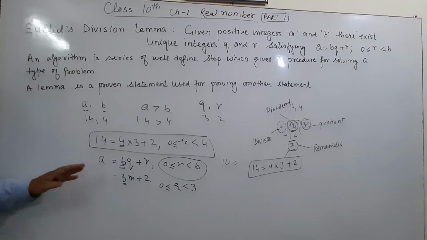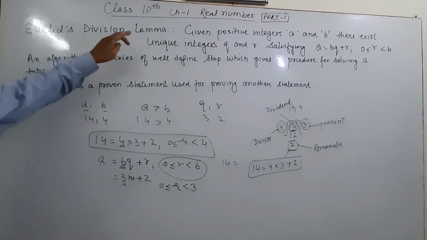And this statement is known as Euclid's division lemma.